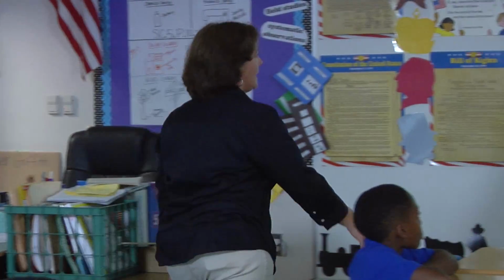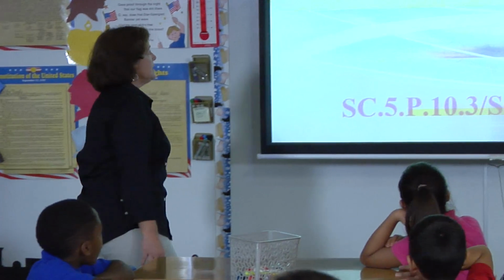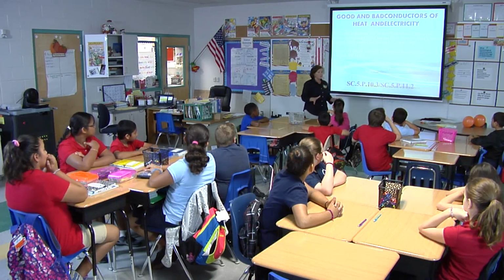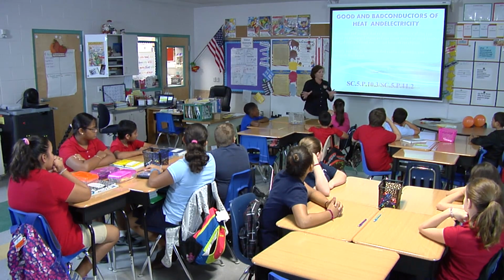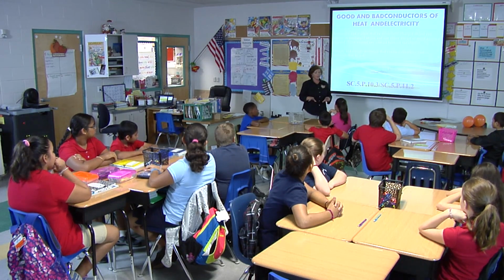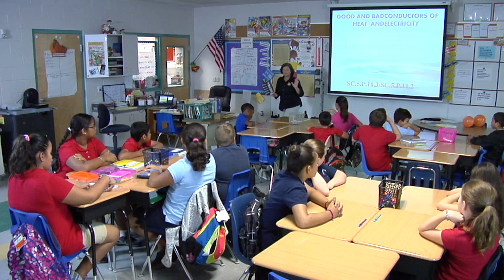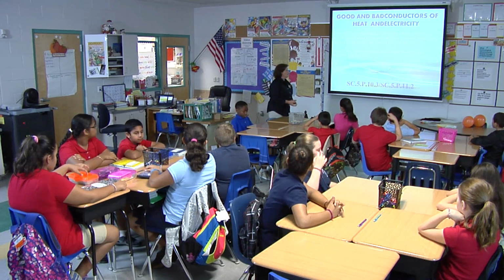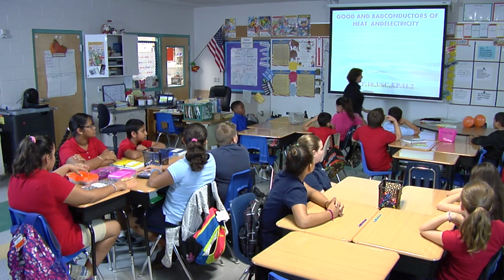Okay, so today we are going to be talking about good and bad conductors of heat and electricity. We're going to start off with our foldable, and we're going to cut it out and match it up, and then we're going to do the PowerPoint, and we're going to take notes on our foldable. So if we turn the lights on, we'll go ahead and get them out.